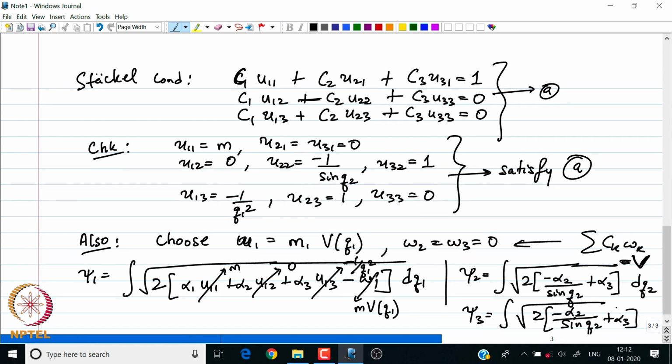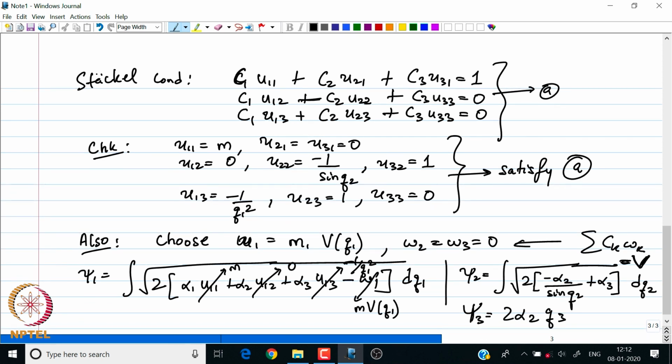So, we have psi 1, psi 2. This is a problem in 3D. So, this is psi 2, and psi 3 is something else. Psi 3 is quite simple to figure out. So, this is minus alpha 2 by sine q 2 plus alpha 3, and psi 3 can be directly integrated to see that this is 2 q 2 alpha 3. We can directly plug in the values of u i's and integrate those expressions to get to this result.